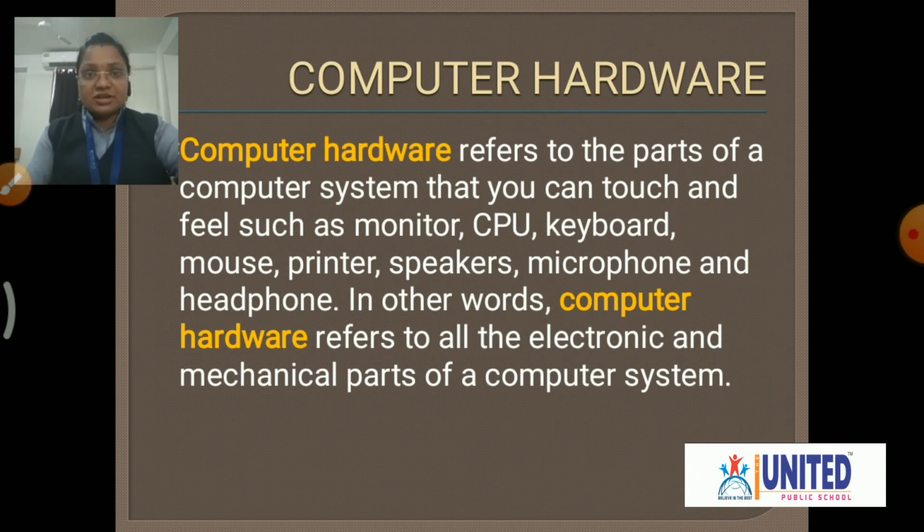Computer hardware refers to the parts of a computer system that you can touch and feel, such as monitor, CPU, keyboard, mouse, printer, speakers, microphone, headphone. In other words, computer hardware refers to all the electronic and mechanical parts of a computer system. Whatever computer parts you can touch are called computer hardware. That means हम मॉनिटर को टच कर सकते हैं, कीबोर्ड को टच कर सकते हैं, माउस को टच कर सकते हैं, प्रिंटर. That means these are all parts we can touch, and this part is called computer hardware.